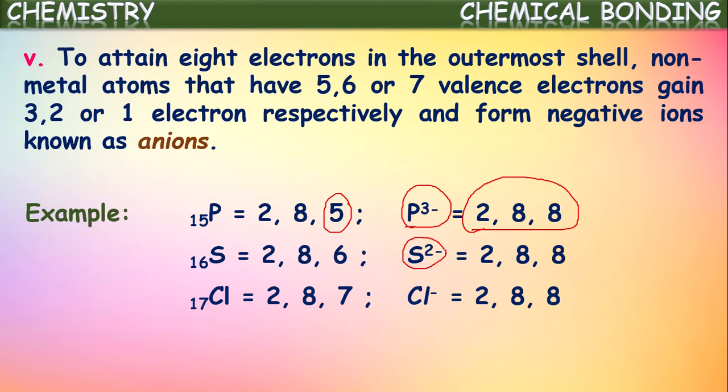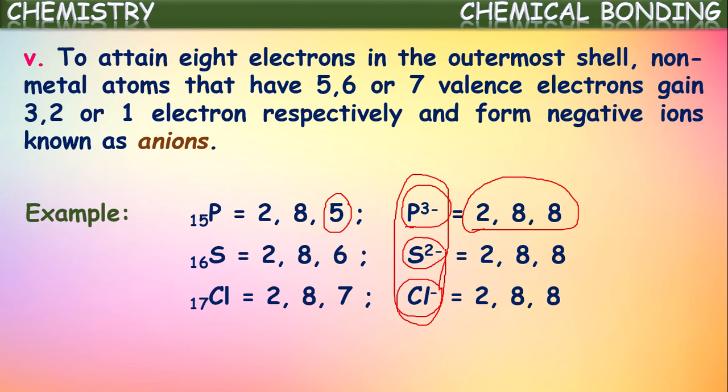In the similar way, if you see chlorine, we know the atomic number of chlorine is 17 and its configuration is 2, 8, 7. So in the outermost shell it has 7 electrons. To become stable, it needs 1 more. So chlorine gains that electron and becomes a uni-negative stable chloride ion. These all are called anions. So non-metals accept electrons and thus they attain the nearest noble gas octet configuration, and hence they form stable negatively charged ions called anions.